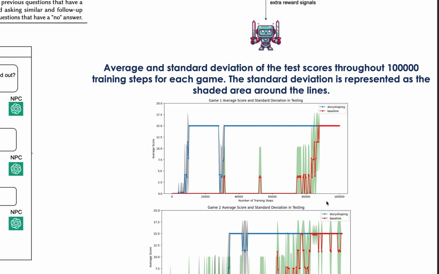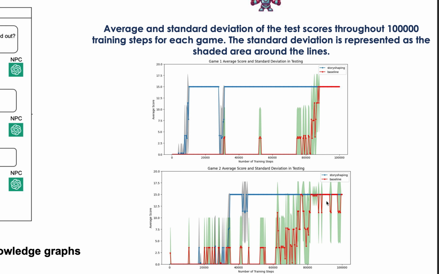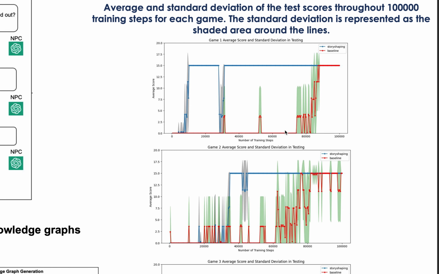We evaluate our approach by training the RL agent for 100,000 training steps for each game. For every 50 training steps, we also let the RL agent play a few episodes, and we keep track of the average scores that it obtained. The blue line here represents the RL agent with the assistance of dialogue shaping, and the red line represents the baseline RL agent, which is just playing RL with only the one reward signal.